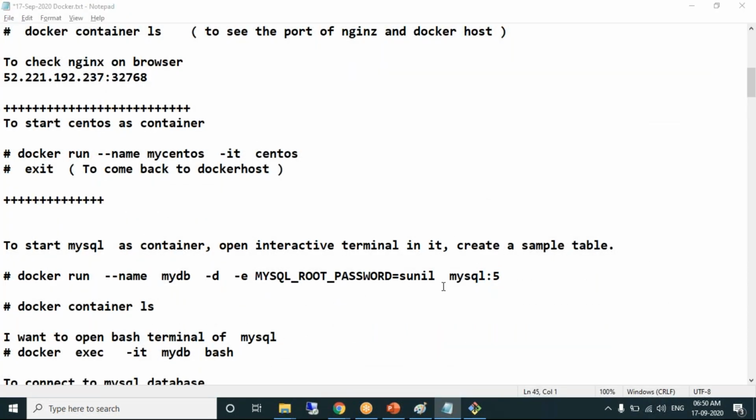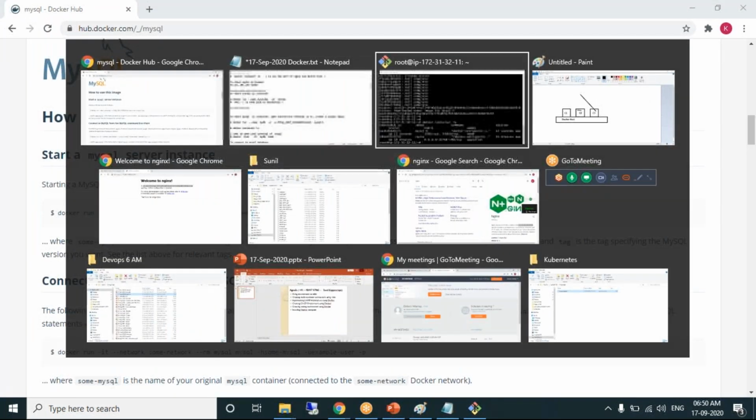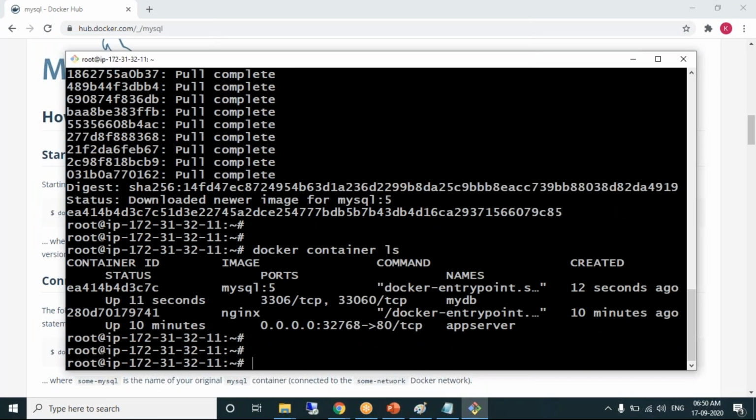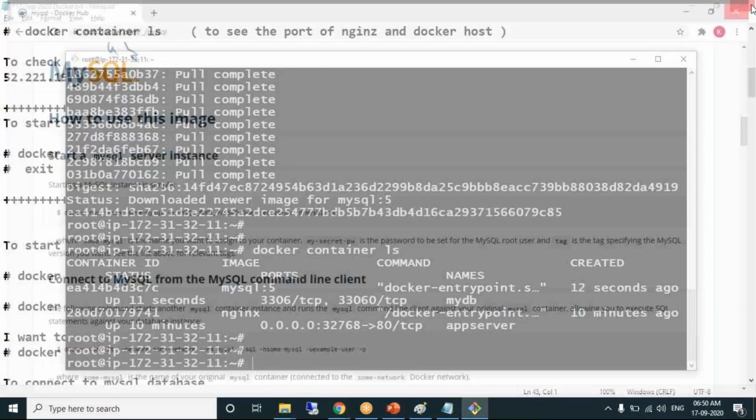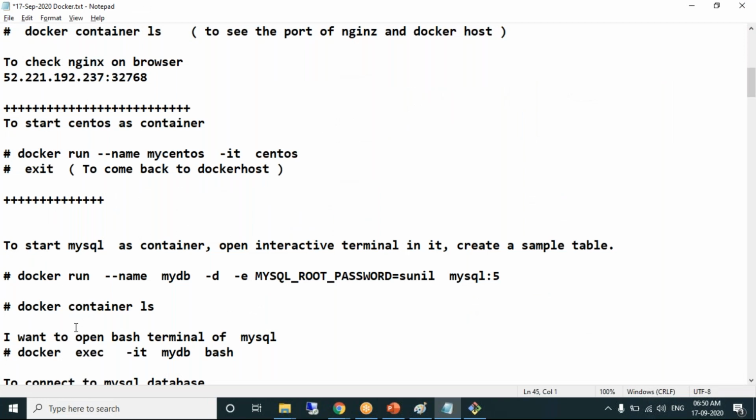Okay, now the MySQL container is created, right? I want to connect to that MySQL database which is created, to that SQL prompt where we write select star from table name. So I want to write some queries. If you want that terminal where we write the select commands, create table commands, all this, that's called a bash terminal.